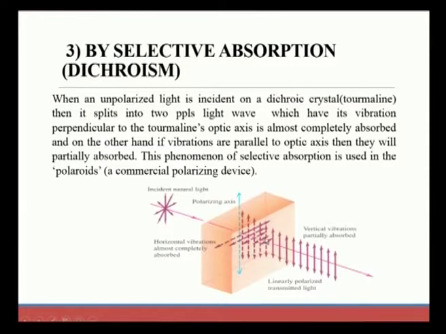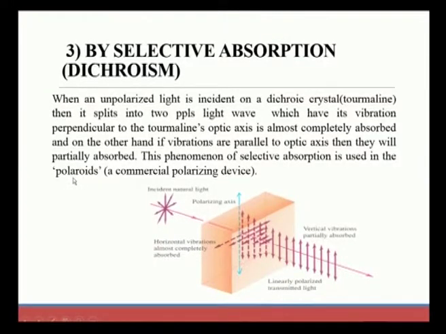Inside the crystal, one parallel and one perpendicular vibration will be there. The one produced perpendicular to the tourmaline axis will be completely absorbed. Only the vibrations produced parallel to the optic axis will come out, and that will produce a perfect PPL, or plane polarized light. This phenomenon of selective absorption is used very commonly in polarizing devices.